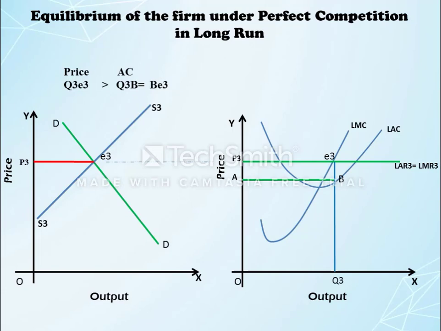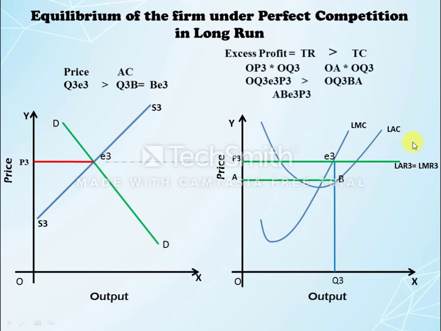So that we can understand with the help of another formula. Generally profit is calculated on the basis of total revenue minus total cost. When the total revenue is more than total cost, the firm definitely earns excess profit. Now in the diagram you can see the firm sells the quantity of output in the market, that is OQ3, at OP3 price, and therefore total revenue is calculated as price into quantity. The price is OP3 and the quantity sold by the business firm is OQ3. So the area of total revenue of the firm is OQ3E3P3.